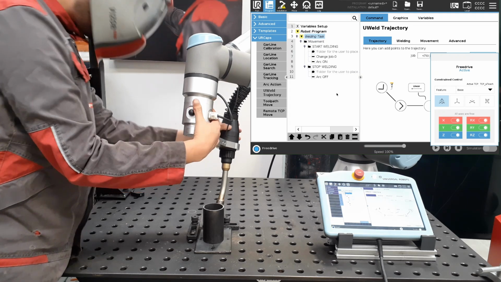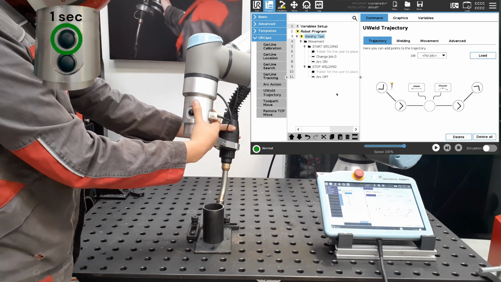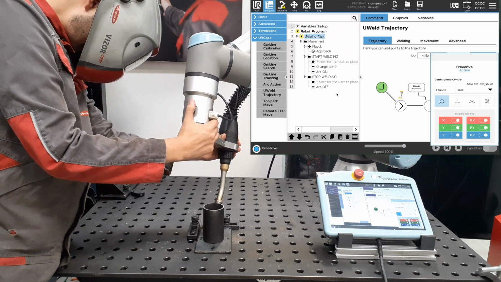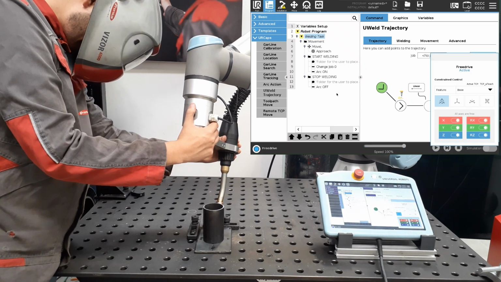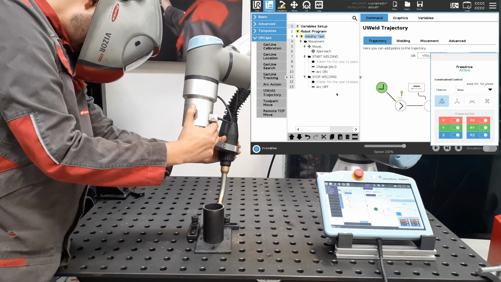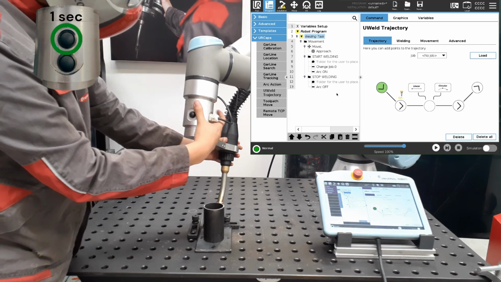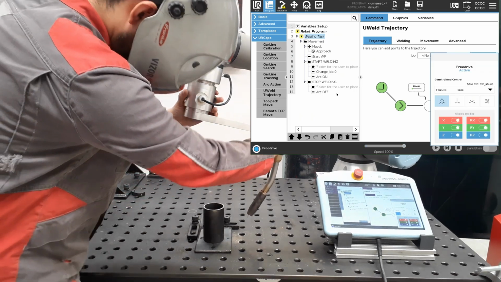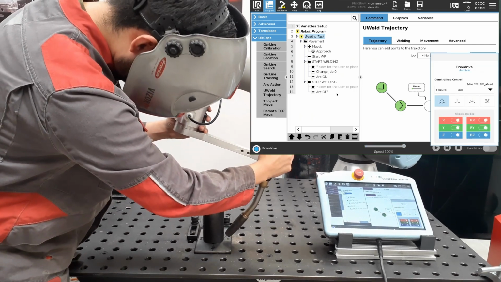We will record the position by pressing the linear button for 1 second until we see the position indicator turn green. Then, we will position the robot at the welding start point and record the position with the linear button. To create the circular trajectory, we need to record a position every 90 degrees of the circumference.